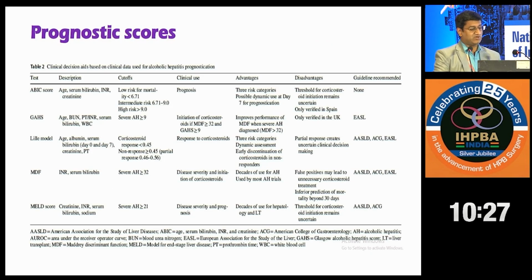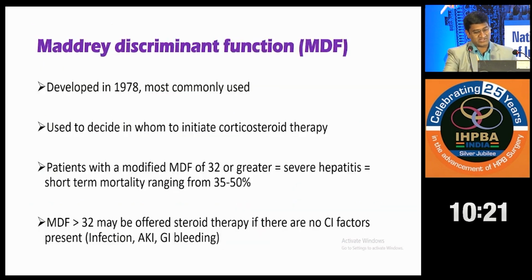There are many prognostic scores used for diagnosis and prognostication, but three are most common. One is Maddrey's discriminant function, MDF. I'll just summarize that patients with an MDF score of 32 or more are classified as severe hepatitis.